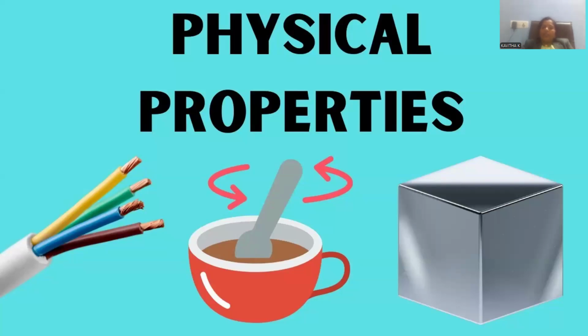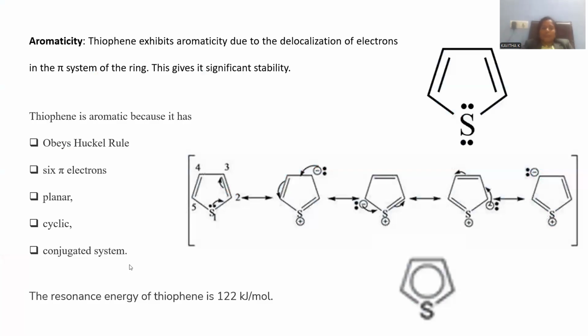Let me explain the physical properties. The physical properties are the properties of any compound that we observe in general without chemical reactions, right? If you observe, it is aromatic in nature. Aromaticity is the characteristic property of pyrrole, furan and thiophene; all together are aromatic in nature.